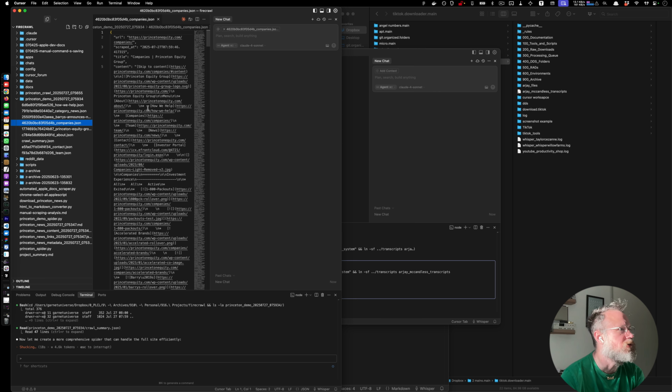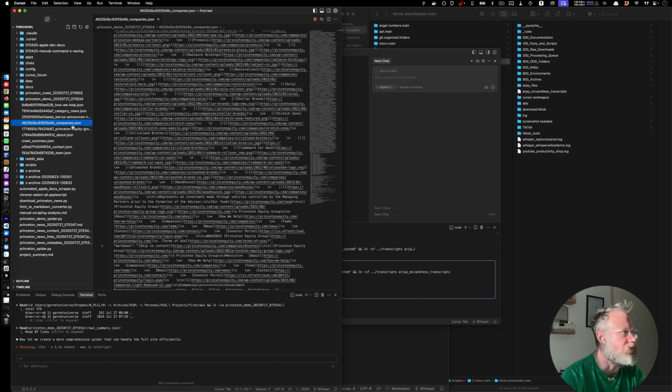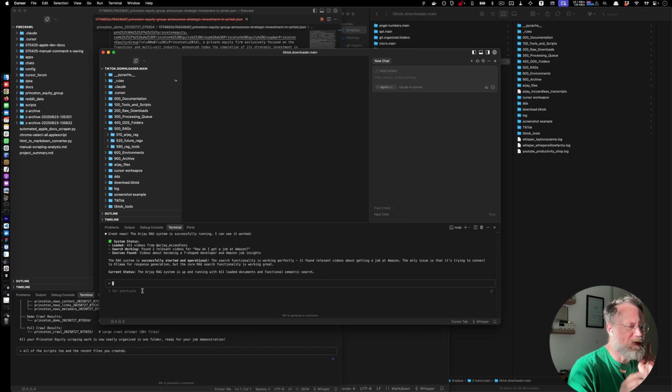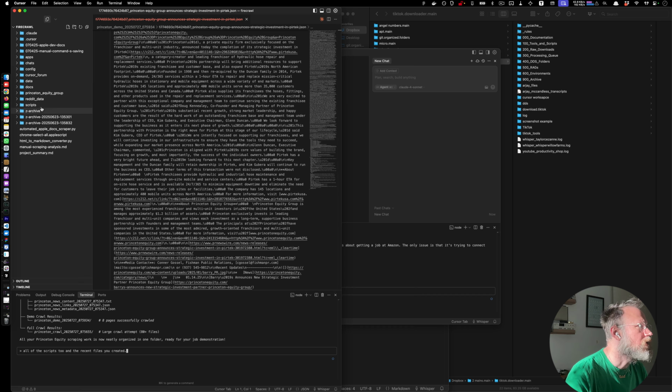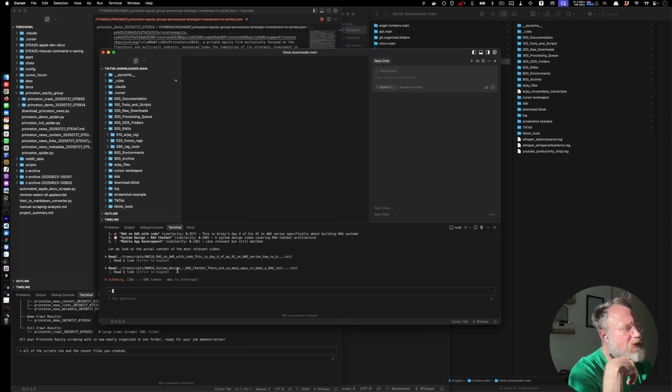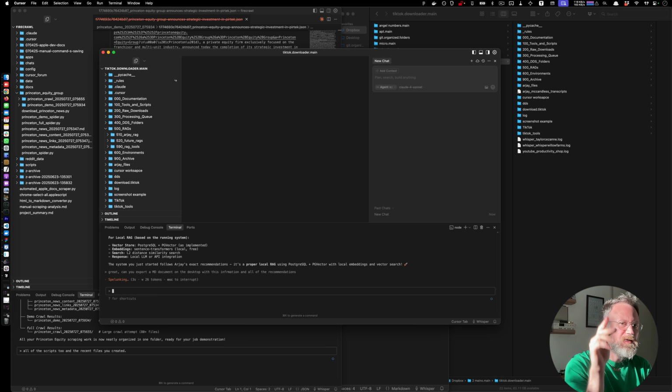So yeah, you can see here that it's starting to go through all of that site. Okay, great. So in the RAG, I'm going to go ahead, even though I know, but just to show you, I'm going to say, what is the best way to create a local RAG? Okay, so going back to your project, Princeton Equity Group. So you can see that it provided some responses, and so I'm using the RAG to help expand the knowledge of the LLM. So I'm going to have it summarize his recommendations on how to create a RAG and then put it on the desktop.